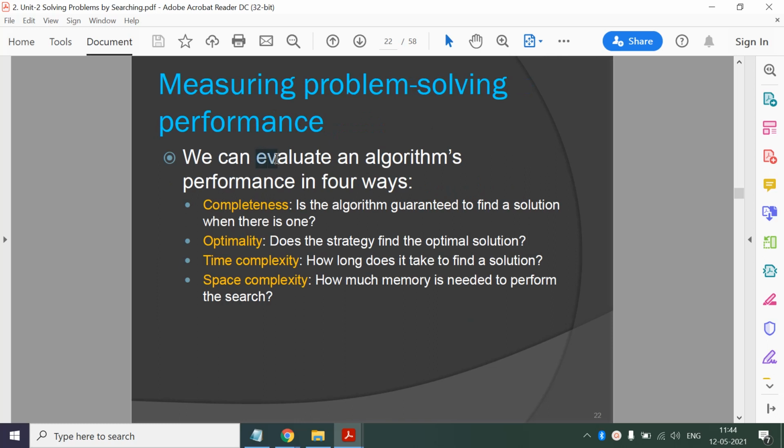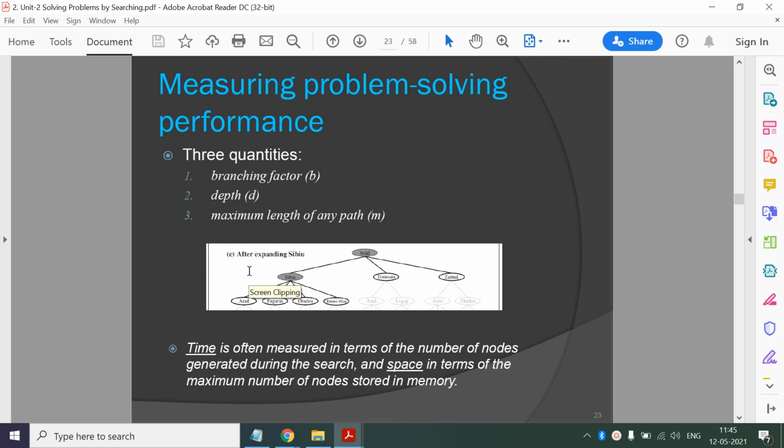And we evaluate any algorithm based on these 4 measures, that is completeness, whether our algorithm is guaranteed to find a solution when there is one, whether it is giving optimal solution, the best solution, what is the time complexity and space complexity. So we will measure the performance of any algorithm based on these 4 parameters.